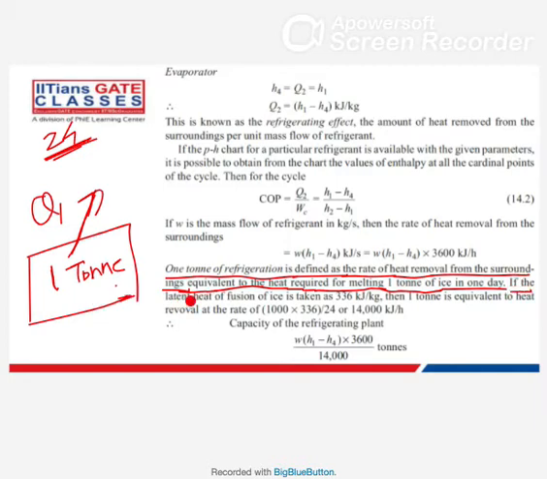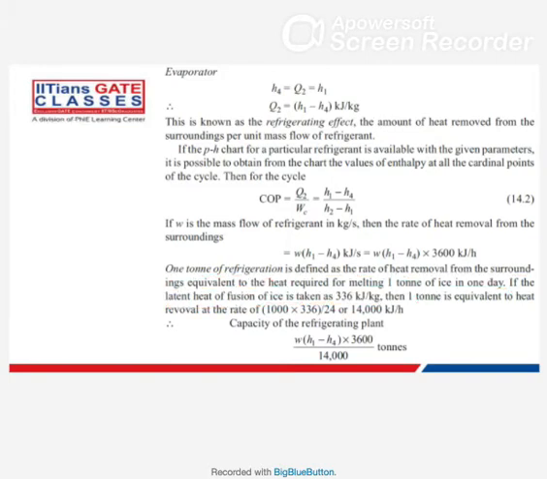So the latent heat of fusion of ice, if the latent heat of fusion of ice is 336 kilojoule per kg, then 1 ton is equivalent to heat removal of 1000 kg of ice. So 336 is the amount of heat to be extracted from 1 kg of ice. But here it is 1 ton. So 1 ton refrigeration means from 1 ton of ice, means 1000 kg of ice.